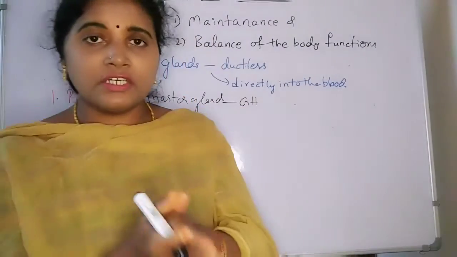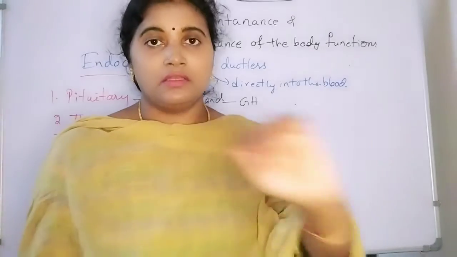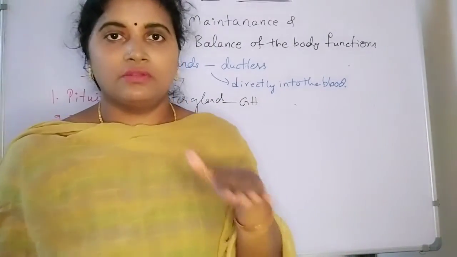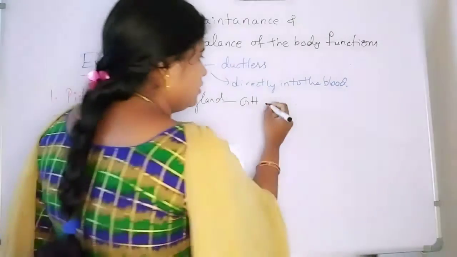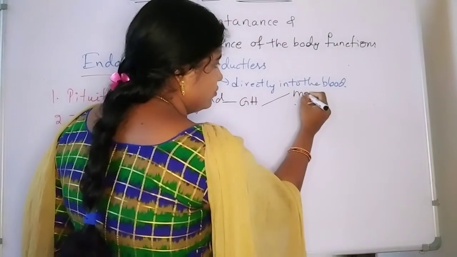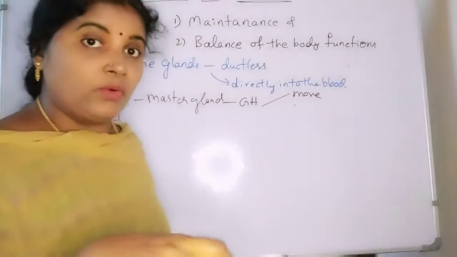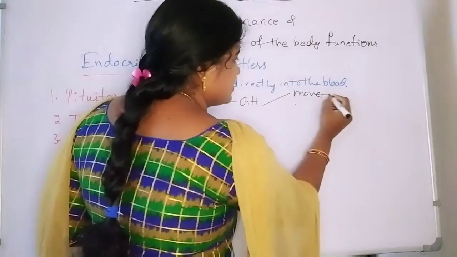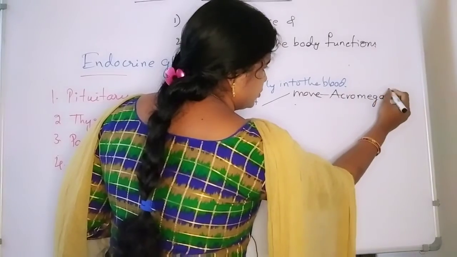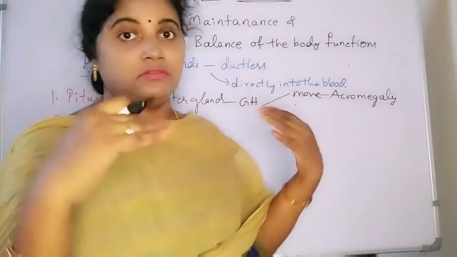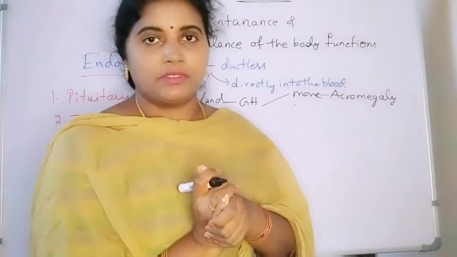If the hormones are releasing in the normal levels, the person will be normal only. If the secretions are more in quantity than the required amounts, it leads to the condition acromegaly, means giant personality.